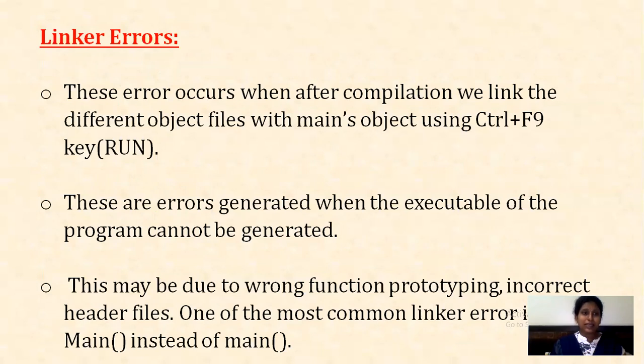Then what do we mean by linker errors? This error occurs when after compilation we link the different object files with the main object using the Ctrl F9 key or run. These are errors generated when the executable of the program cannot be generated. This may be due to wrong function prototyping or incorrect header files. One of the most common linker errors is Main instead of main, meaning you use a capital M instead of a small m. So it is the main linker error.